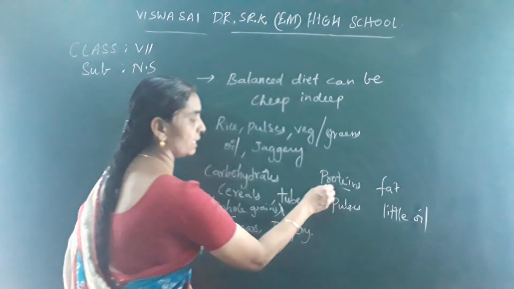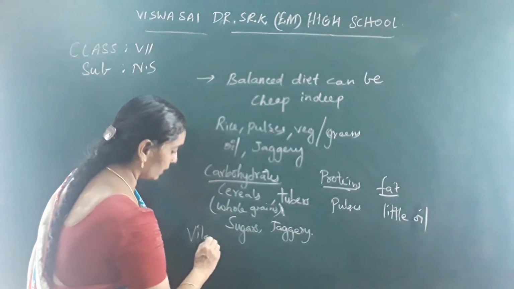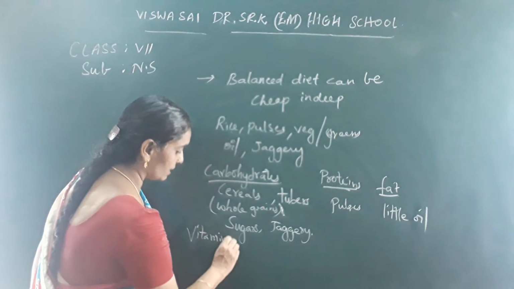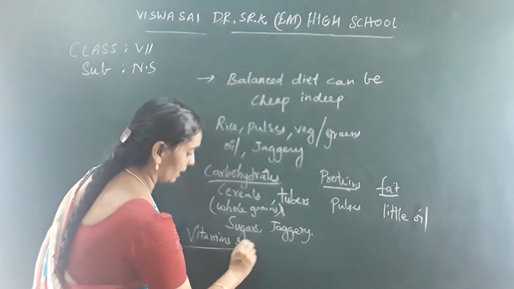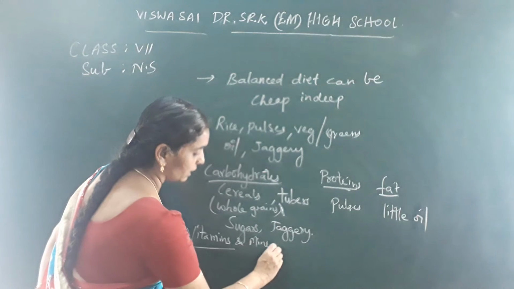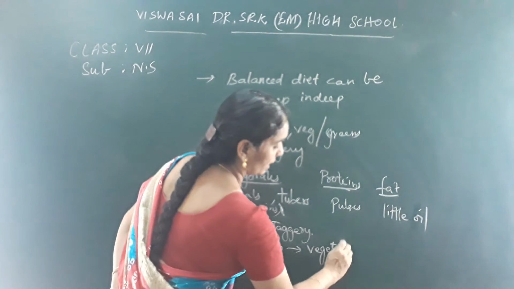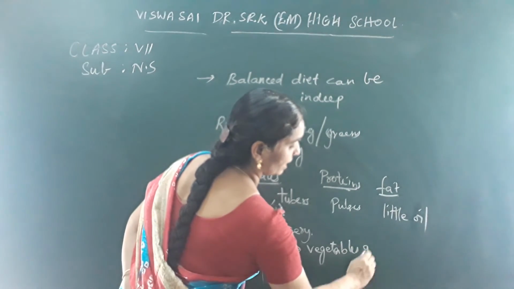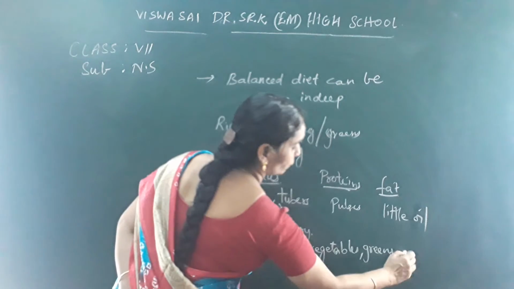And you can meet the vitamins and minerals through green leafy vegetables, vegetables and fruits. Vitamins and minerals can be met through vegetables, greens, that is called green leafy vegetables. I am writing in a short manner. And fruits.